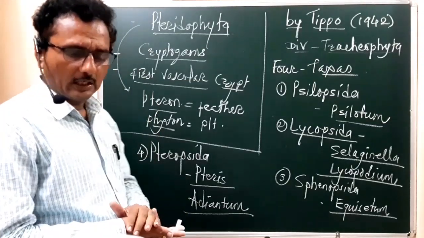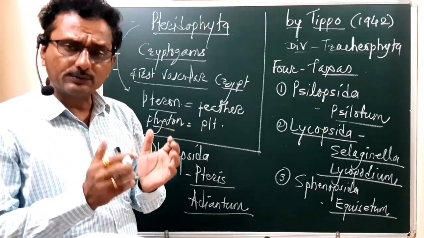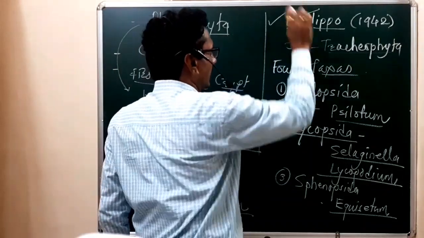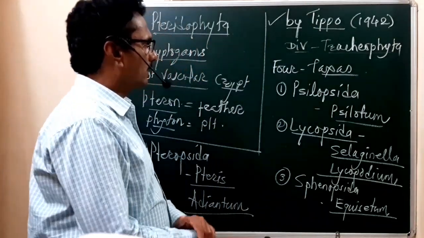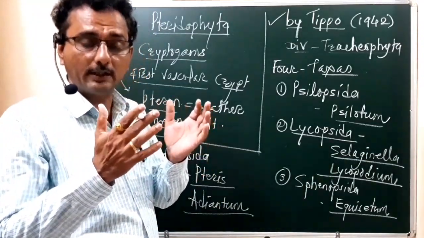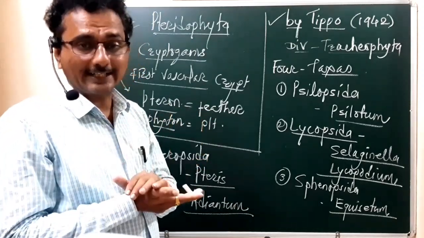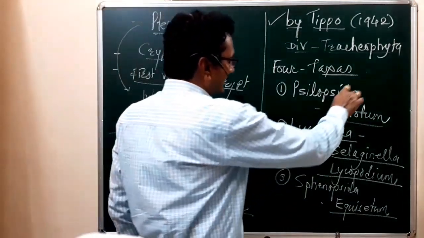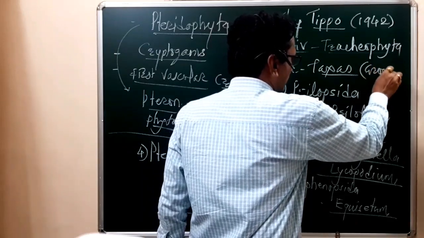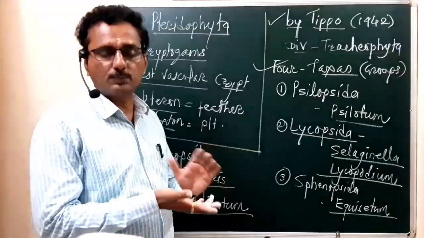Remember students, this Pteridophyta plant group was studied by the scientist Tipo, and he divided the Pteridophyta plant group into four taxa. Taxa means groups, the groups of organisms belonging to a particular category.